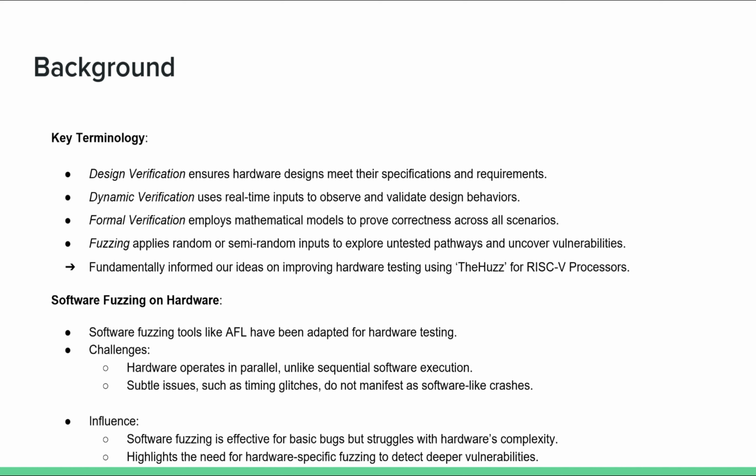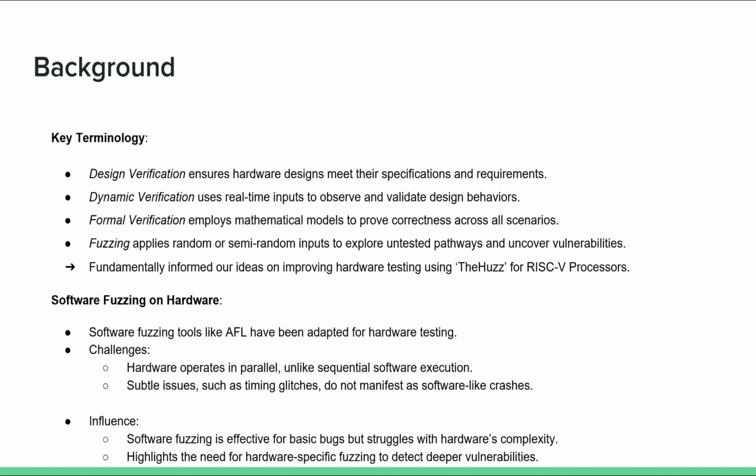Each of these methods offers strengths, but also, of course, faces limitations, particularly in handling scalability and the complexity of state spaces. These limitations, as highlighted in our report and research, emphasize the need for a more dynamic and adaptive technique.